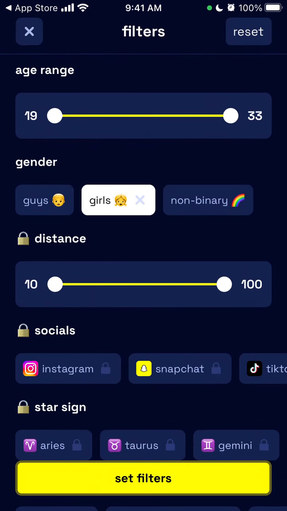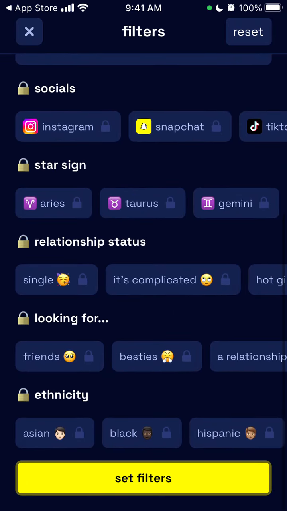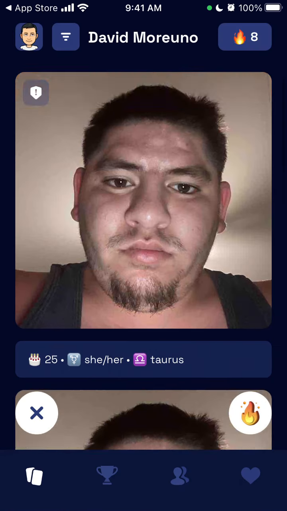There is an age range, which you can filter to choose who you want to meet, gender, distance. Also, when you create an account in this app, you need to give permissions to receive notifications. You need to give permission for your location, socials, star sign, all of that. And then you can just set filters.